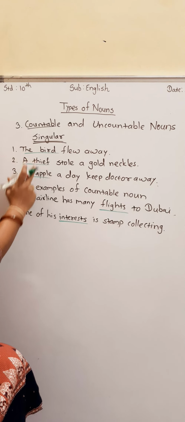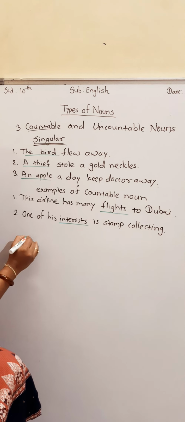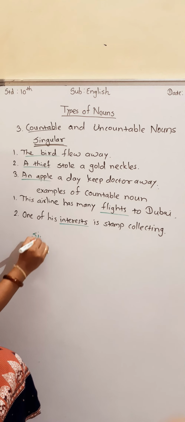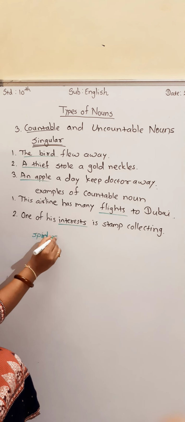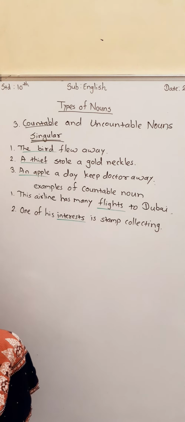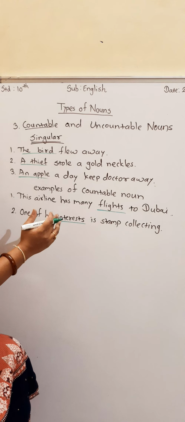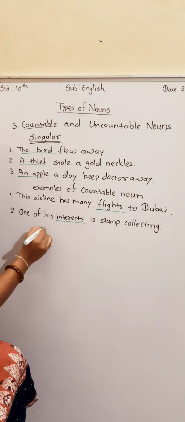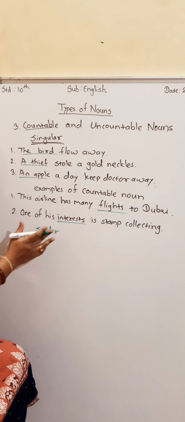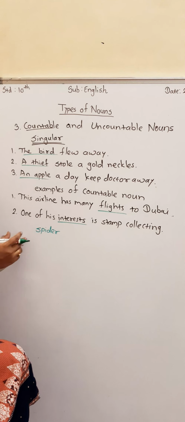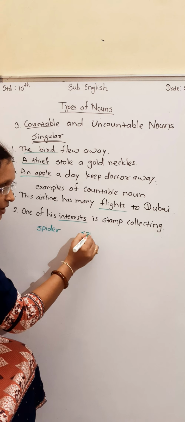See, as we have seen that singular, it is countable, but plural is also countable. Just like see, if I will write here spider, it is singular. What is the plural of this? As I told you, in this countable, singular also can be countable and plural also countable. There are four spiders. There is one spider. One spider, it is also countable. If I will make it plural, what will become here? Spiders.